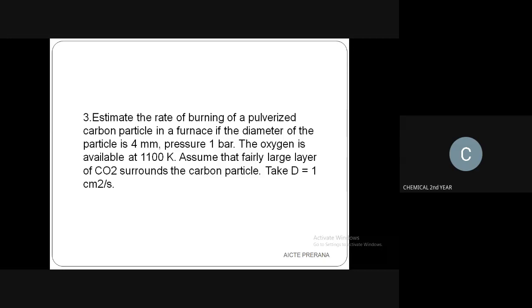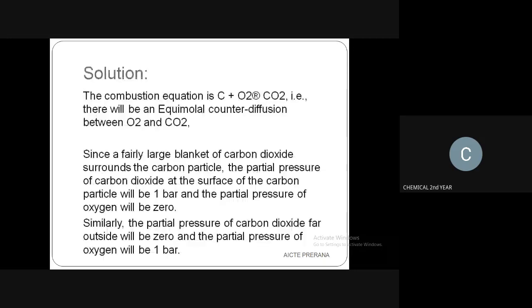The diffusivity will be taken as 1 centimeter square per second. Now the combustion. Combustion means nothing but burning. Burning of carbon is known as combustion. The combustion equation is C plus O2 gives CO2. That means there will be an equimolar counter diffusion between O2 and CO2.